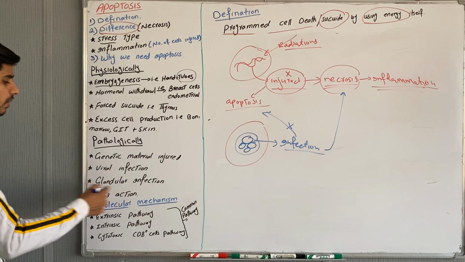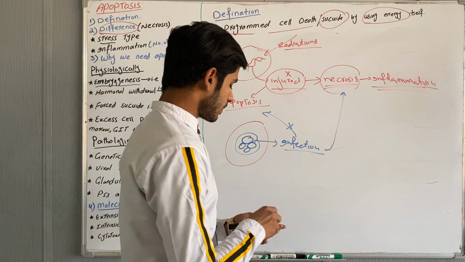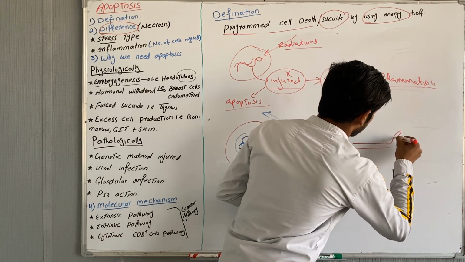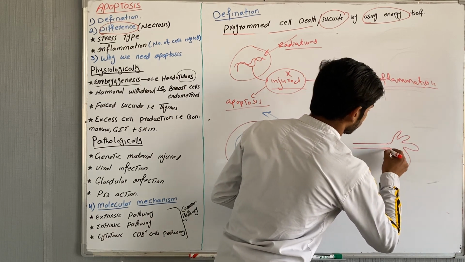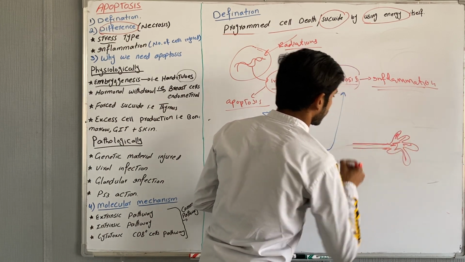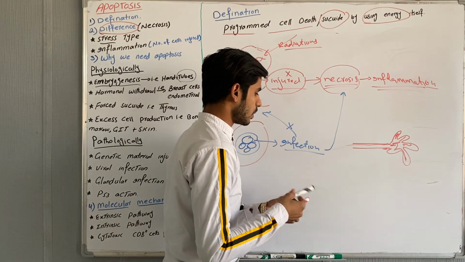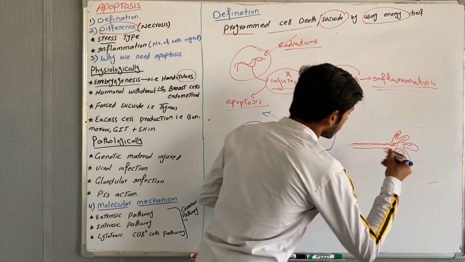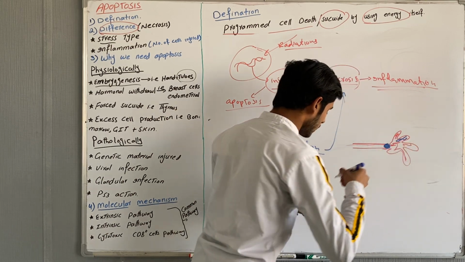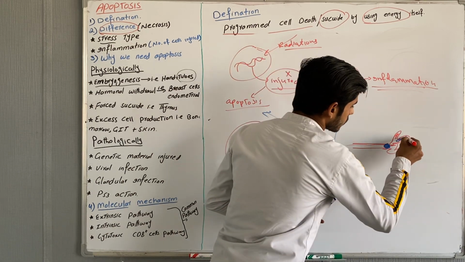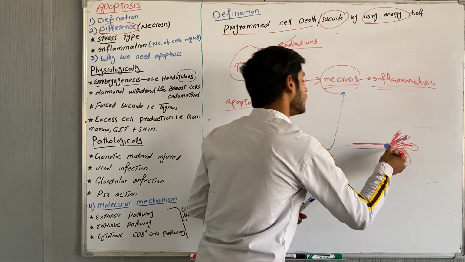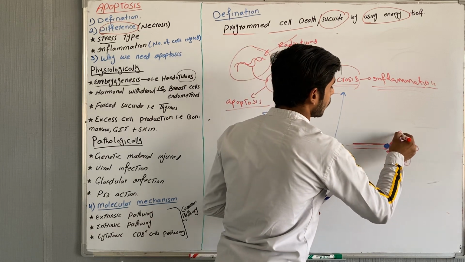The third cause is glandular infection. What is this glandular infection? Let's suppose this is a gland, the pancreatic gland. These are the lobes, where hormones are produced and released from here. But sometimes there is an obstruction in this tube. When there is an obstruction, these cells will normally produce hormones, but the hormones will not move outside, so they will be accumulated here.